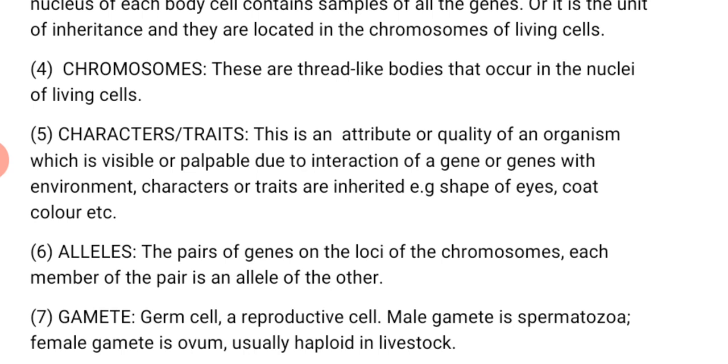Number 6, alleles. The pairs of genes on the loci of the chromosome. Each member of the pair is an allele of the other. That means they are two. They are a pair. When we say pair, it means two. One is an allele of the other. You get it now. Number 7.